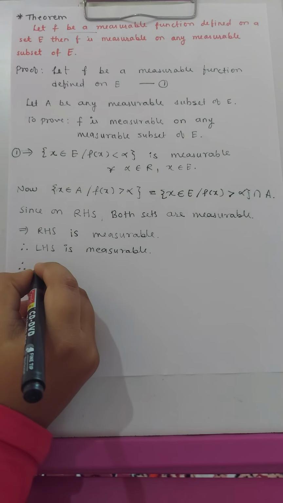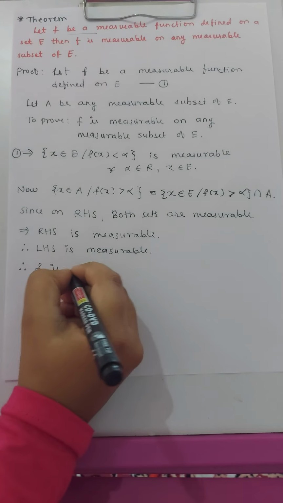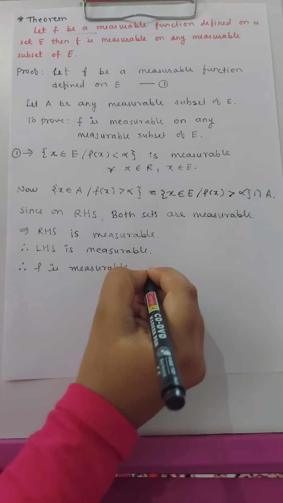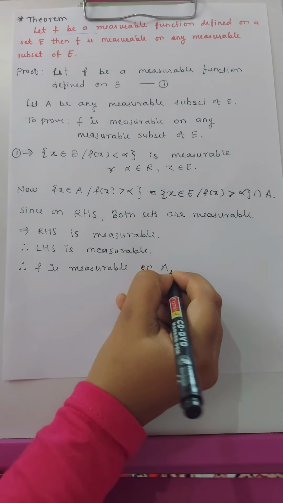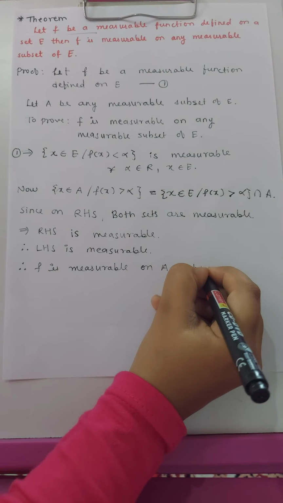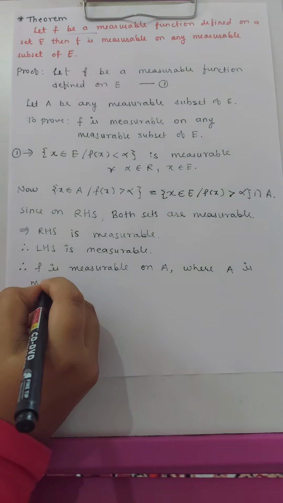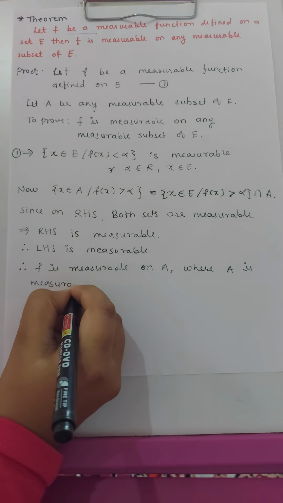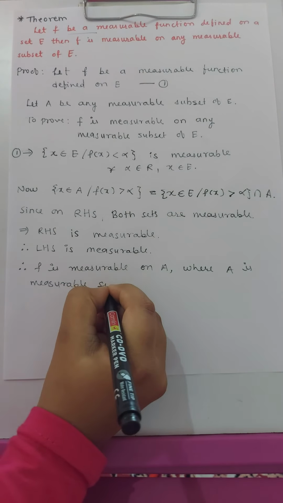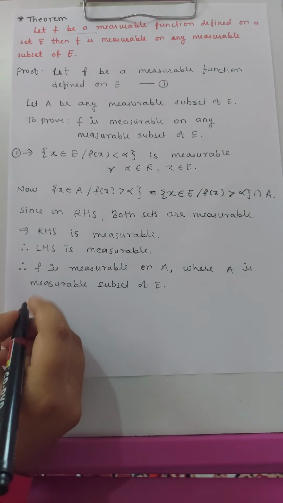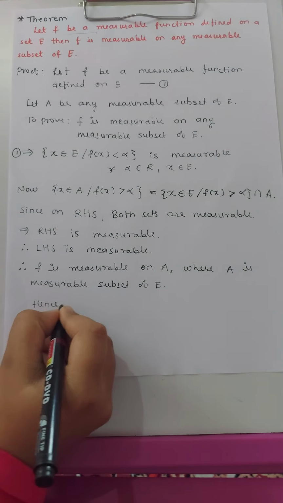So therefore f is measurable on A, where A is a measurable subset of E. And hence the theorem is proved.